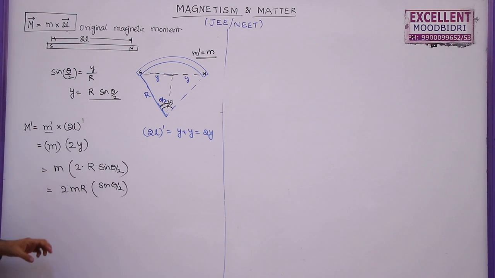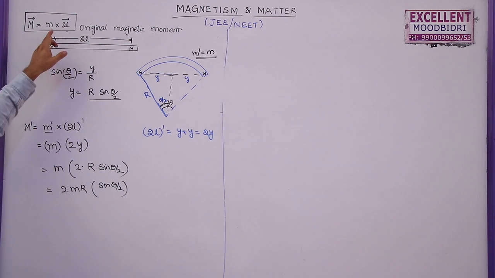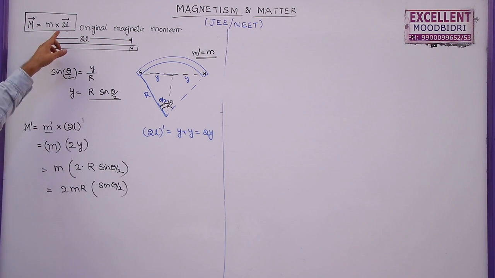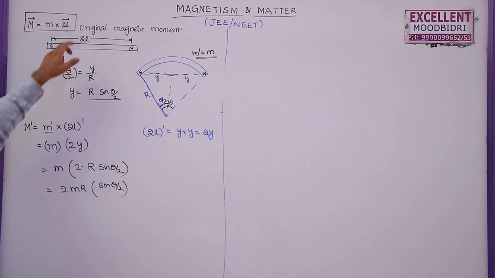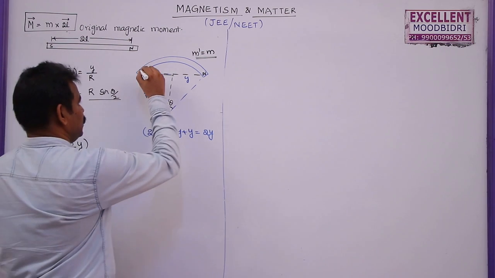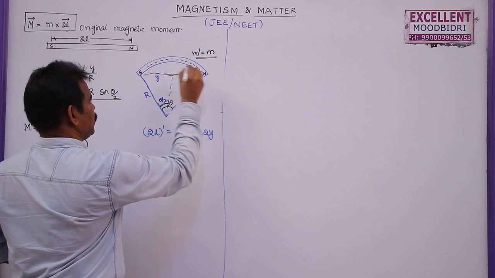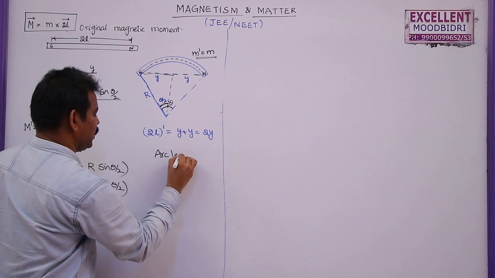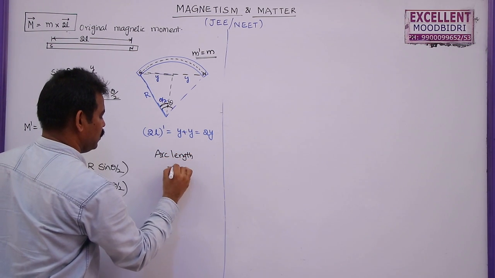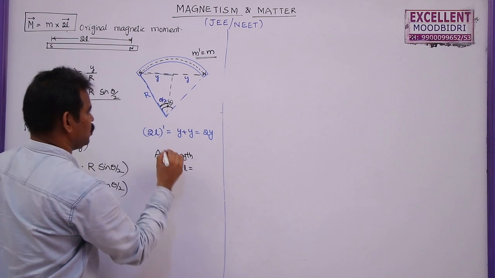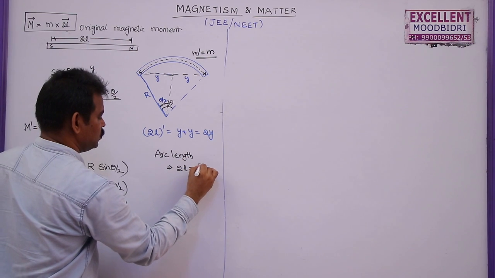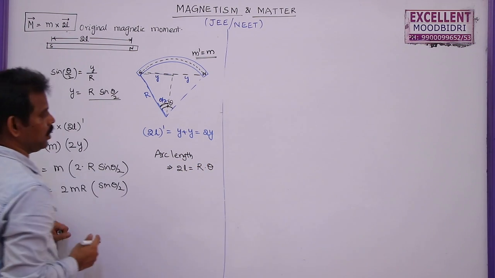But if I want to write this value in terms of small m, r is not given, so I need to convert this r in terms of 2l. You know that this is the arc length here. Arc length is given by 2l is equal to radius into total angle subtended at the center, which is r into theta.